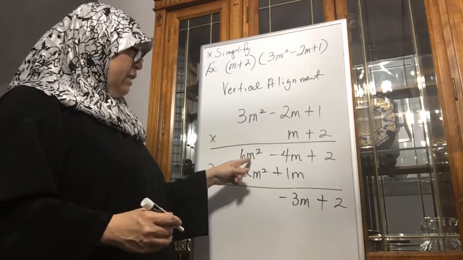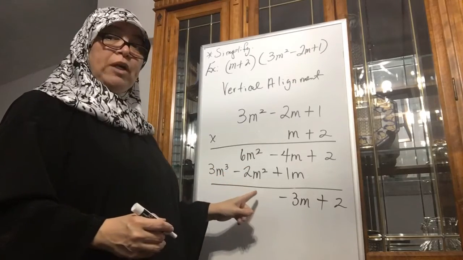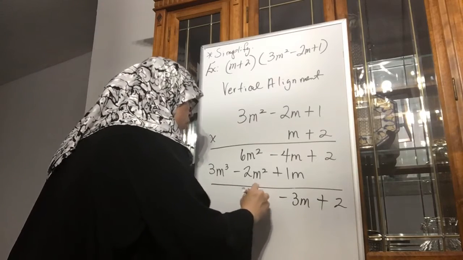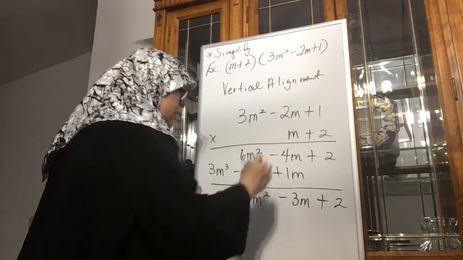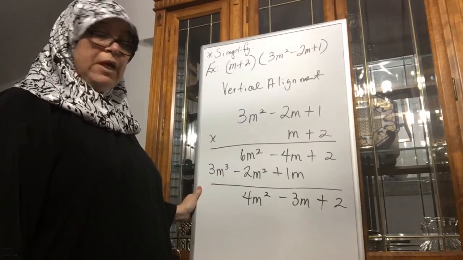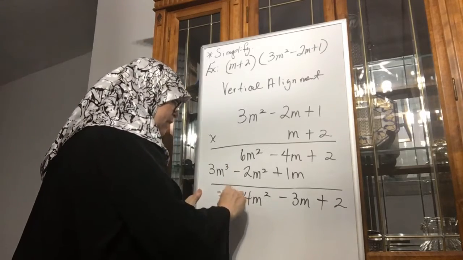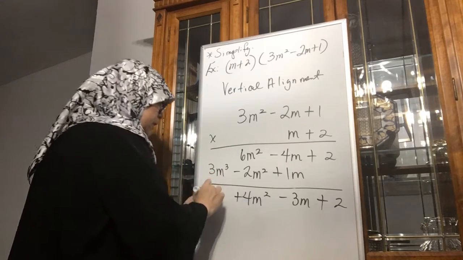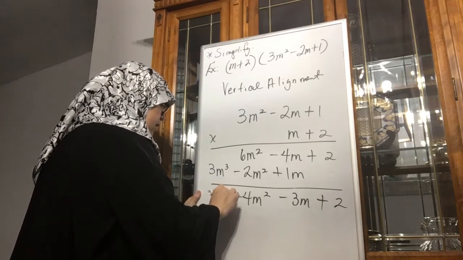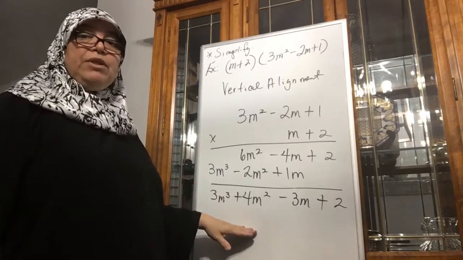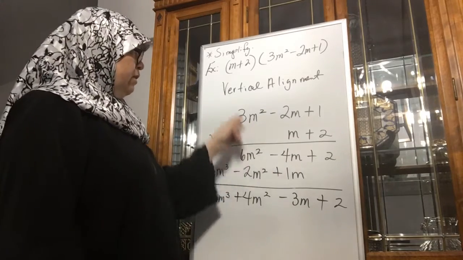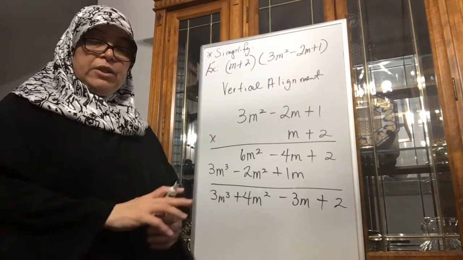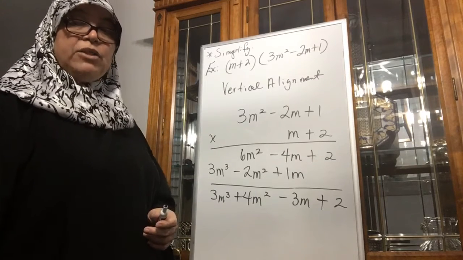Over here you have a positive 6m squared minus 2m squared, so 6 minus 2 is 4, and the m drops down, and the power stays the same, okay? And remember that it is plus, so you have to keep separation of the terms. Then 3m cubed doesn't combine with anything, so it just drops down. Notice that with the table and with the vertical alignment, I got exactly the same answer. Okay? So it's 3m cubed plus 4m squared minus 3m plus 2.